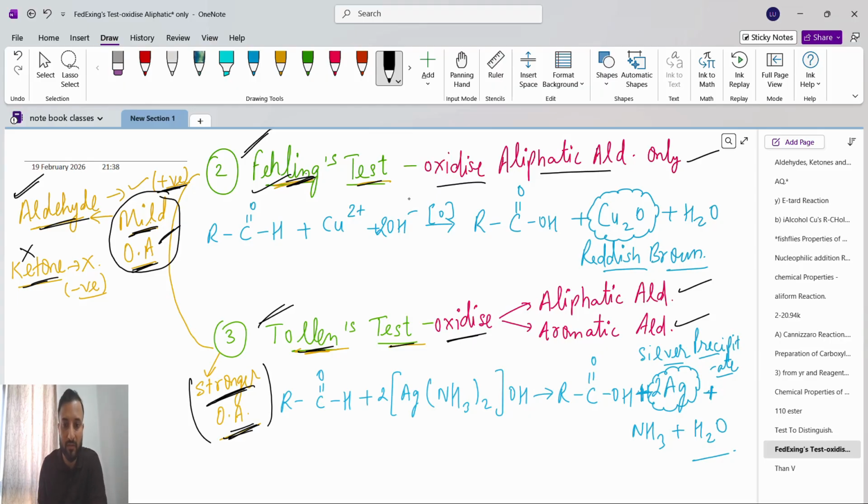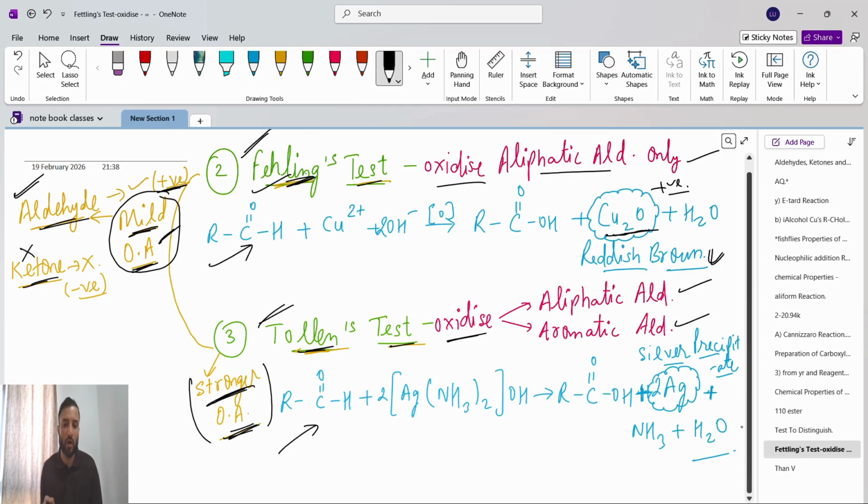Okay, so this is the reactant. For the Fehling's solution test, how will you get to know? If we get Cu2O in the product with a reddish brown color, then it shows the positive result for Fehling's solution test. If you do not get the reddish brown Cu2O, it shows the negative. Okay, this is the reaction, guys. You have to remember the reaction for both. Fehling's test reaction is this, and Tollens test reaction is this.